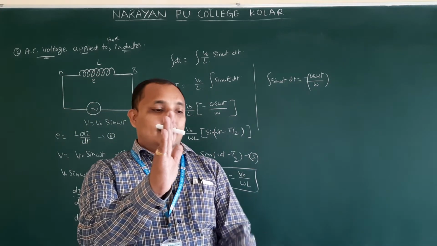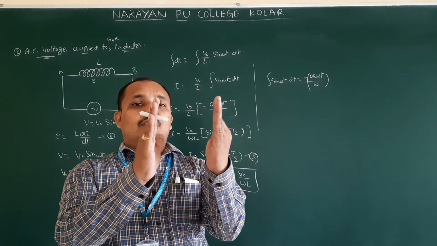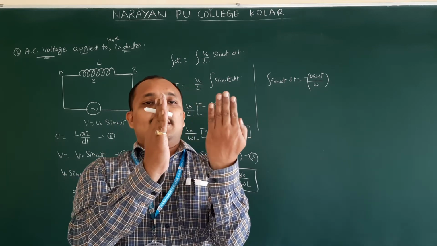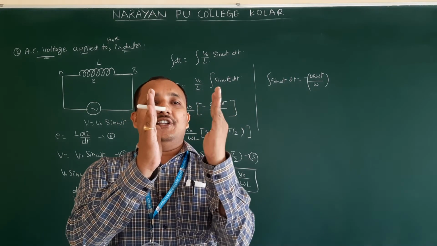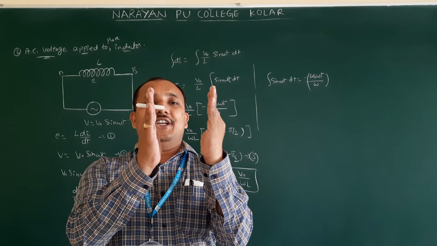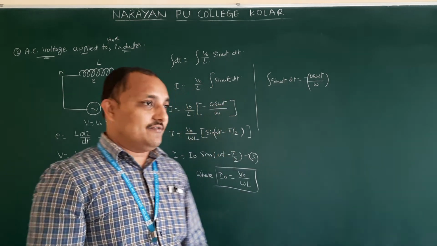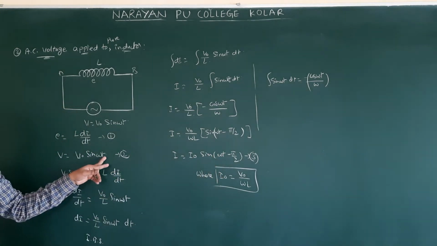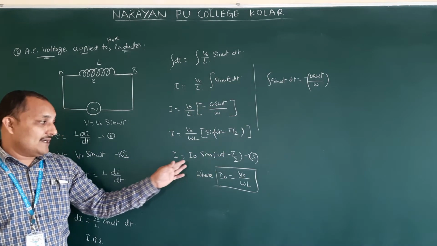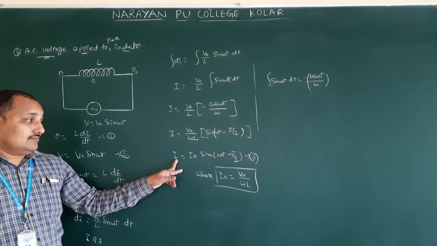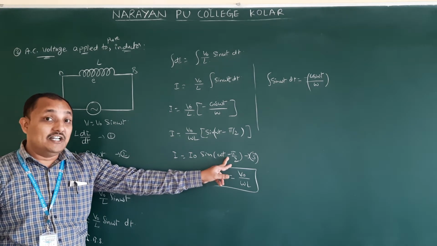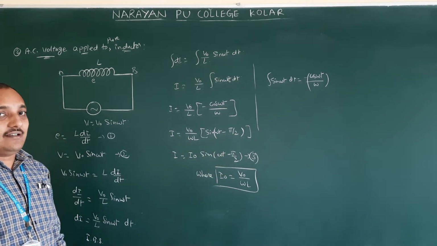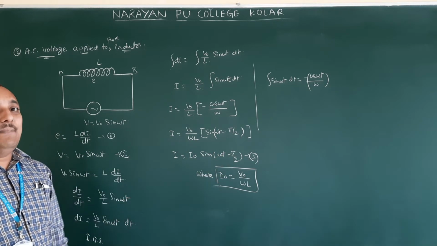You are standing like this, and your friend is standing opposite like this. If both are in the same direction, we are in the same phase. If he is standing like this, it is 90 degrees. If he is standing quite opposite, it is 180 degrees. This is nothing but what we call phase difference. Here minus pi by 2 came. Here 0, here minus pi by 2. Therefore, this is lagging. Here plus means leading. Now this is lagging because of the minus. Minus refers to lagging. Lagging means a little bit backward.